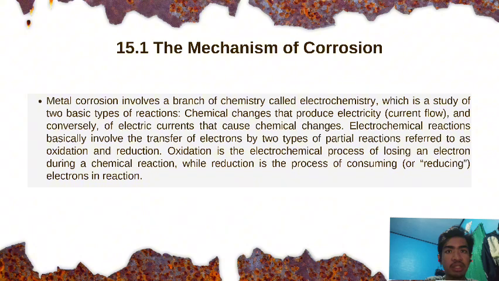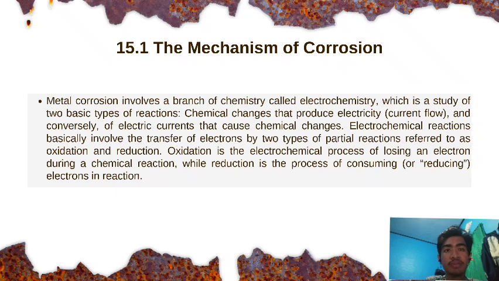The anode and cathode may be separate materials, or they can be dissimilar regions on the surface of the same material. Metal corrosion is basically the electrochemical process of oxidation and reduction. Oxidation occurs at a site on the metal surface where metal atoms dissolve from the solid and enter the environment as a positive ion.